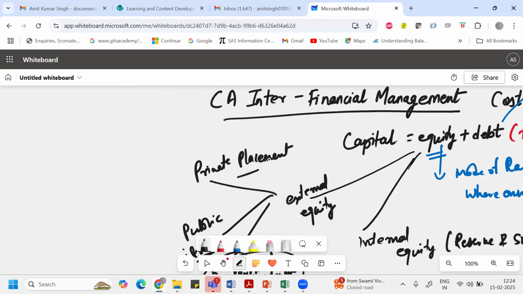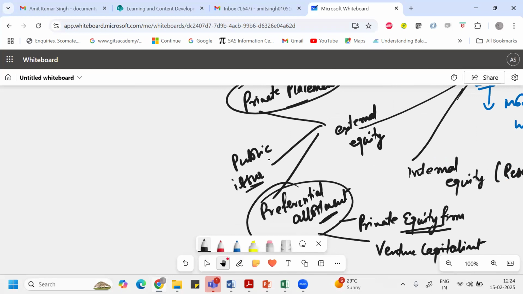While if a private company would still act like a private company and gets money the same way, either from venture capitalists or from private equity funds, where the ownership pattern doesn't change, then that is called private placement. Then a company can do a public issue.